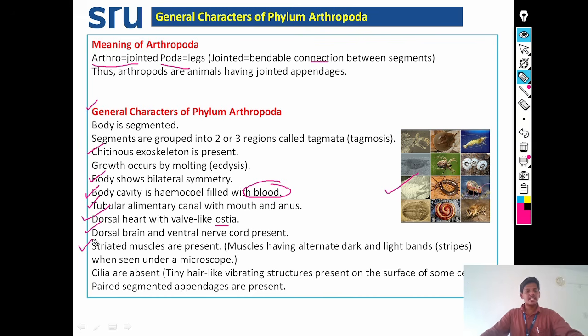They possess striated muscles. Striated muscle means muscle having alternate dark and light bands, that is stripes, when we see under a microscope. Cilia are absent. Tiny hair-like vibrating structures present on the surface of some cells are known as cilia, but these cilia are absent in the organisms which belong to the phylum Arthropoda. They possess paired segmented appendages.